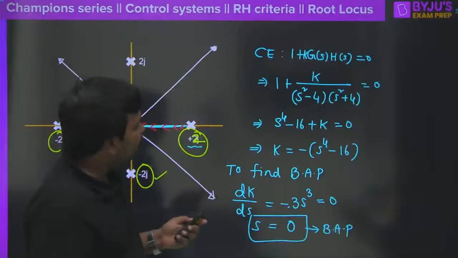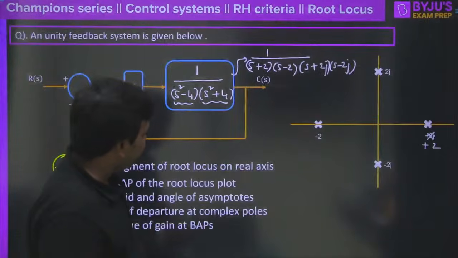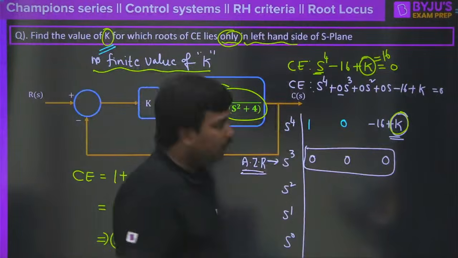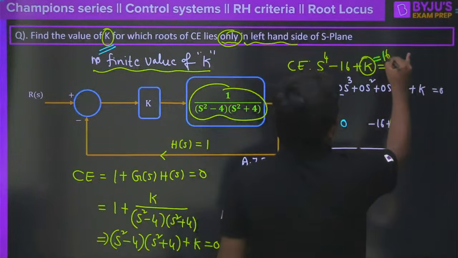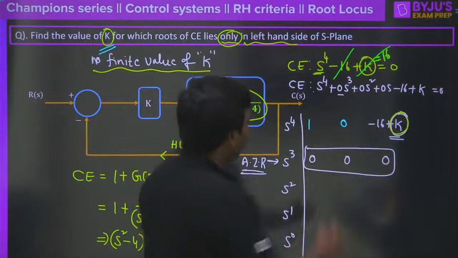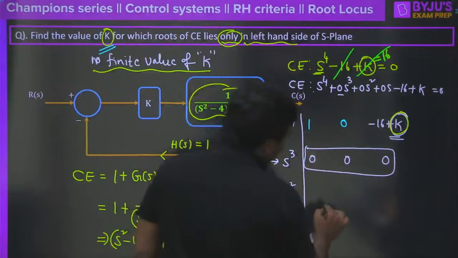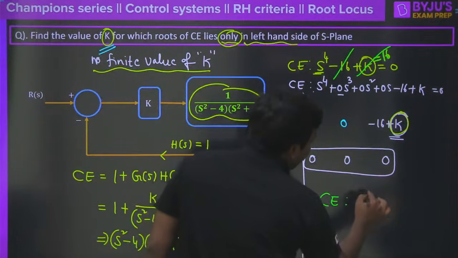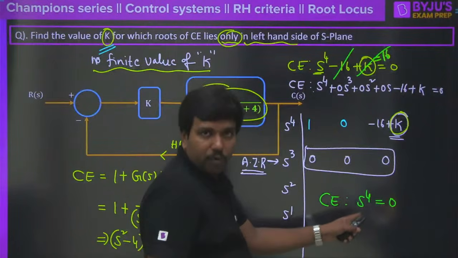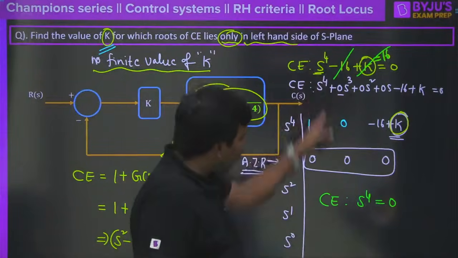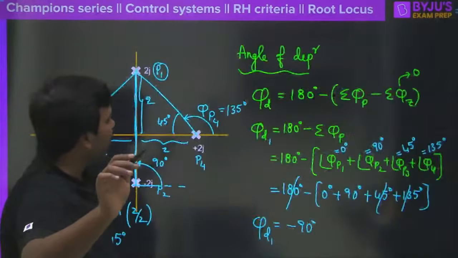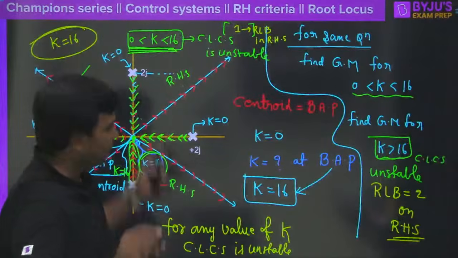And that is what even your RH criteria is also saying. Where is that RH criteria? One second. Right. Even see here, Routh-Hurwitz criteria. When you make K is equal to 16 here, what is going to happen? So that 16 and this minus 16 will cancel out. And the characteristic equation, now what is it going to become? It will become S power 4 is equal to 0, correct? That means there are 4 roots at S is equal to 0. That is what Routh-Hurwitz criteria is saying, and the same thing root locus has also explained here. Clear?